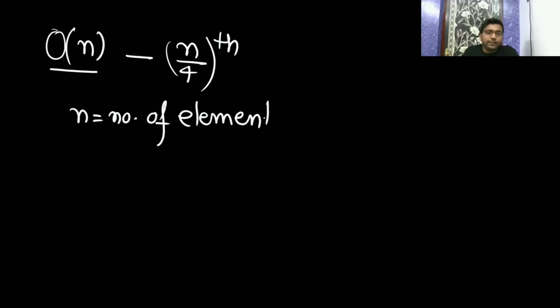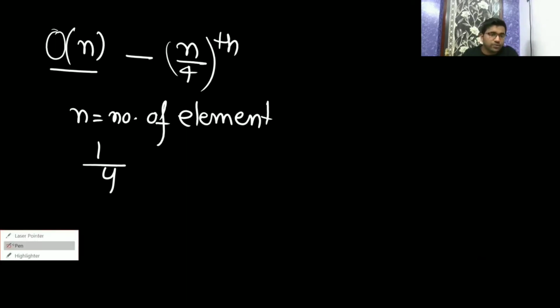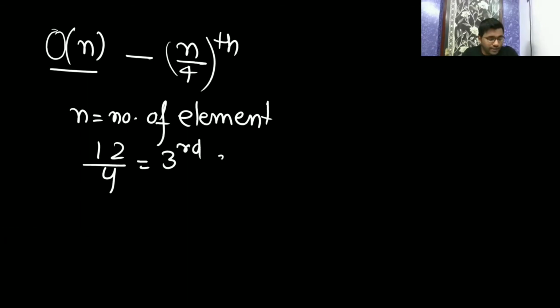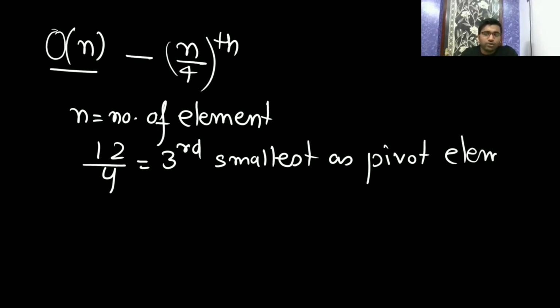If you have 12 elements, then the third smallest element is taken as the pivot element. In the GATE exam this type of question is there, and we will solve GATE previous year questions later. It says that big O of n is the time of an algorithm to find the n by fourth smallest element in the array.